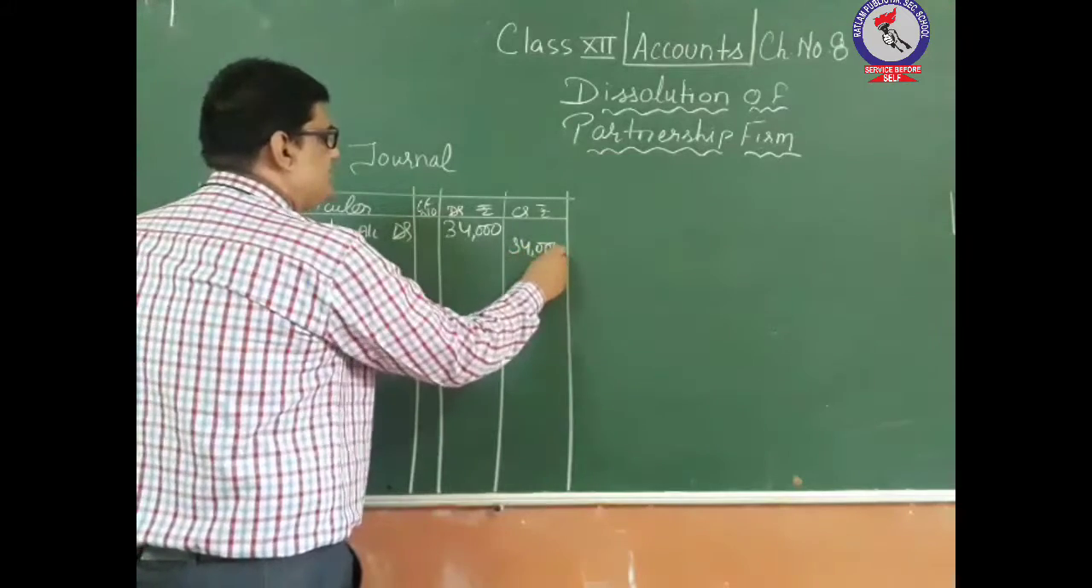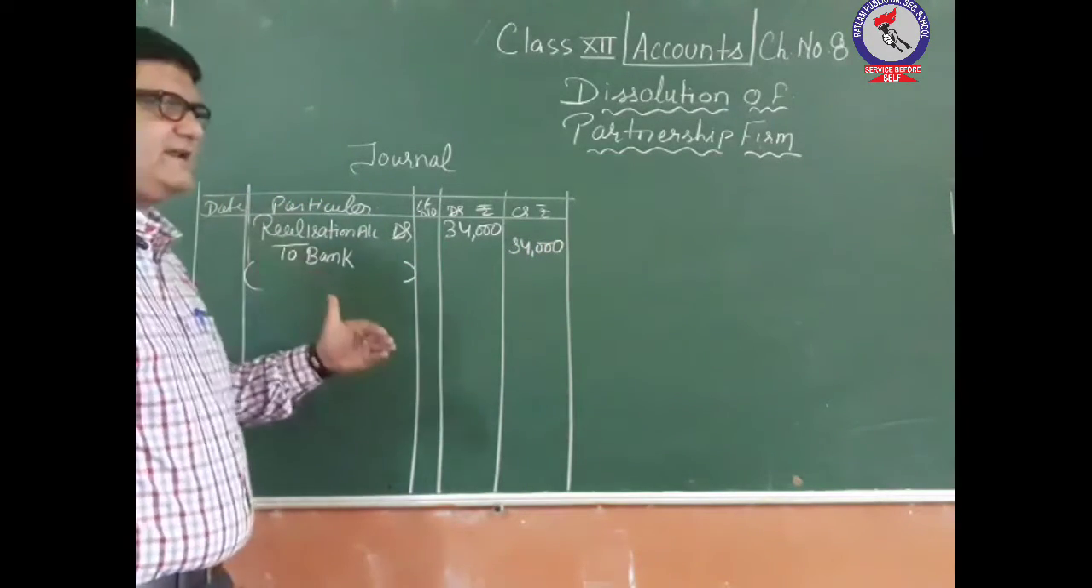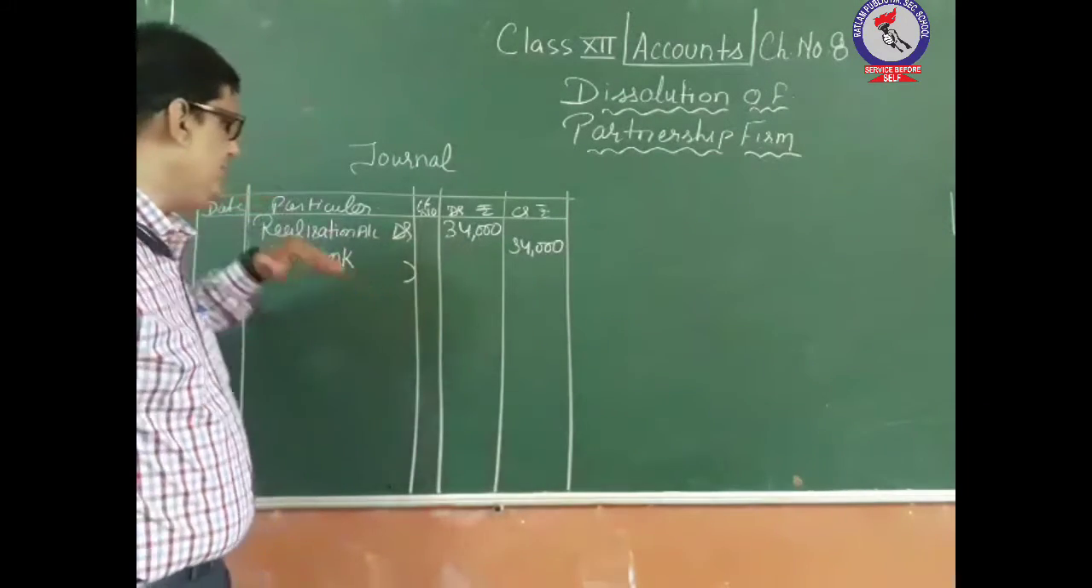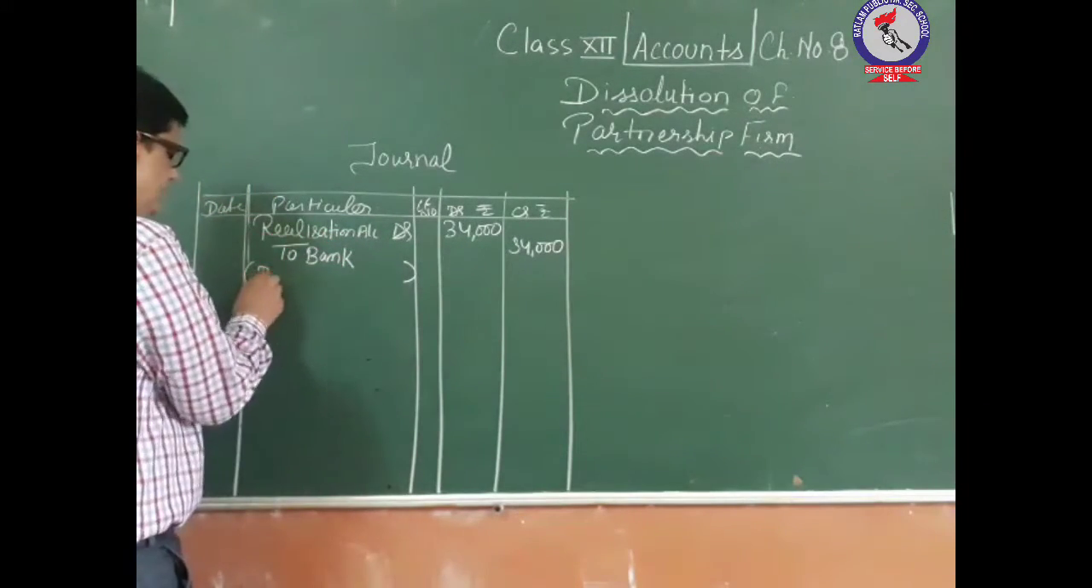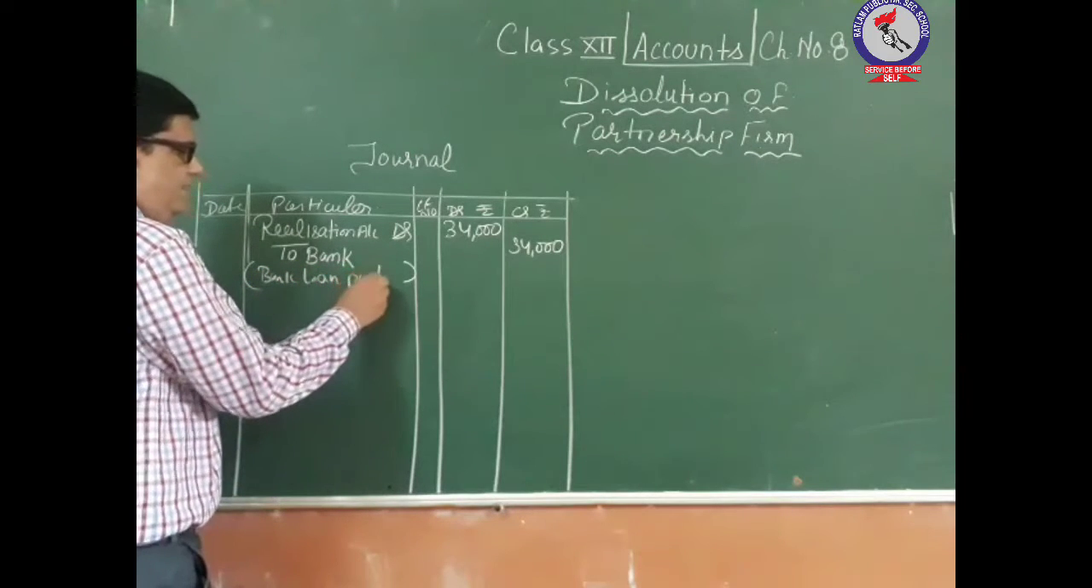So this amount is being paid. Whenever we pay any liability, that is an external liability of the firm, it will be realization to bank. So it will be bank loan paid.